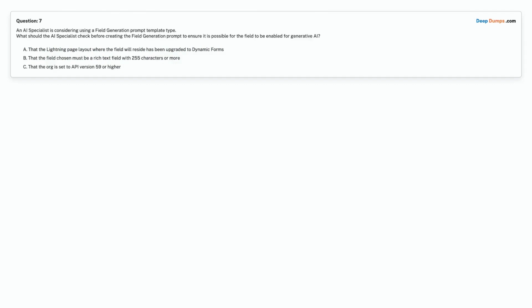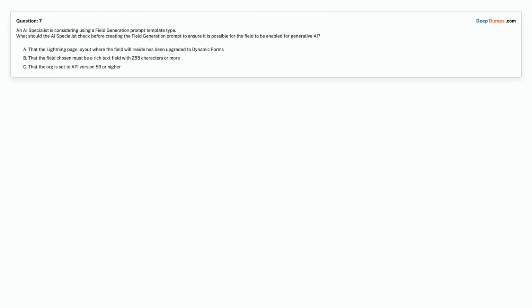Question 7. An AI specialist is considering using a field generation prompt template type. What should the AI specialist check before creating the field generation prompt to ensure it is possible for the field to be enabled for generative AI?